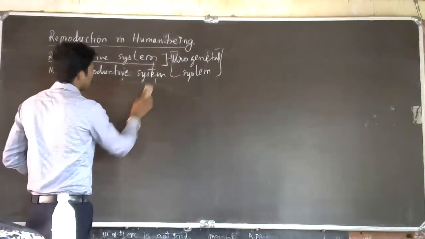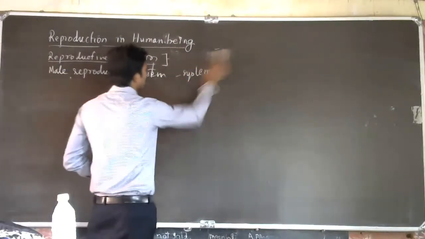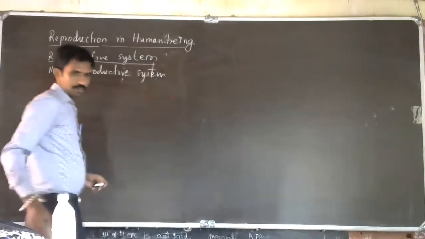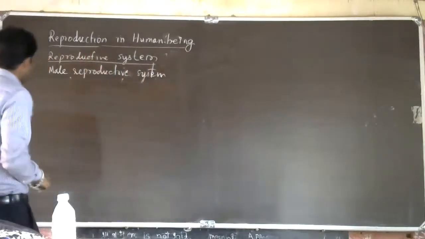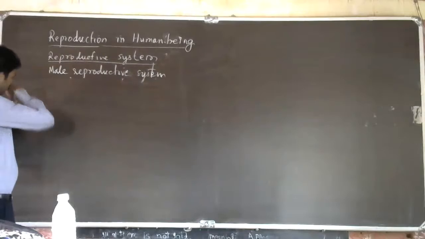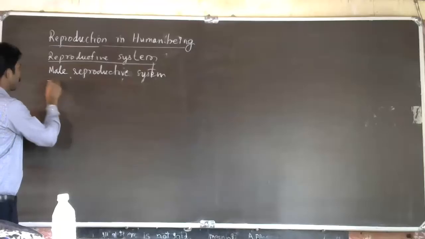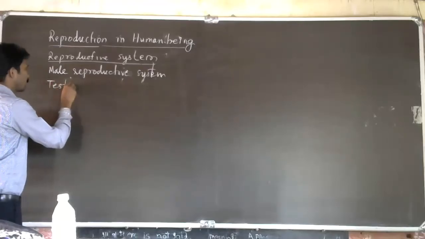So first we'll see the male reproductive system. The male reproductive system consists of these organs. Testis is the main organ.